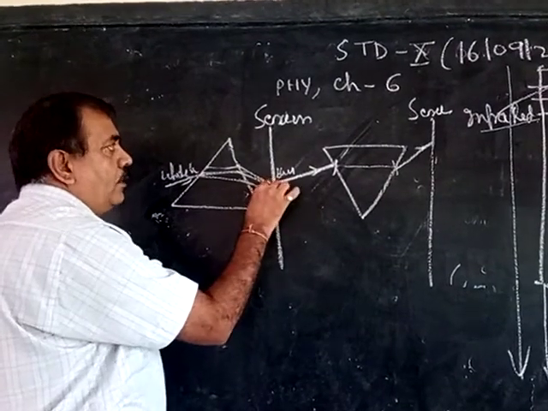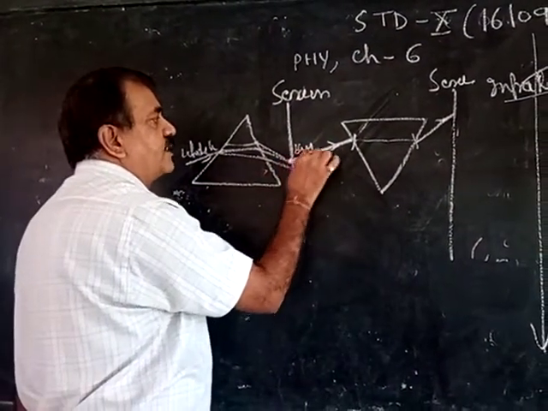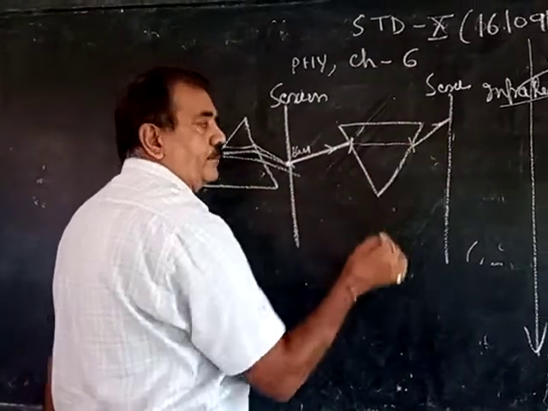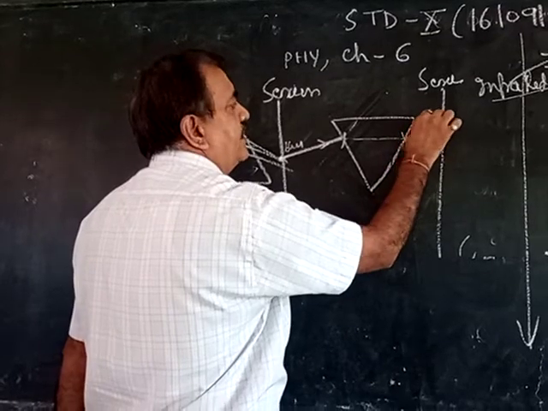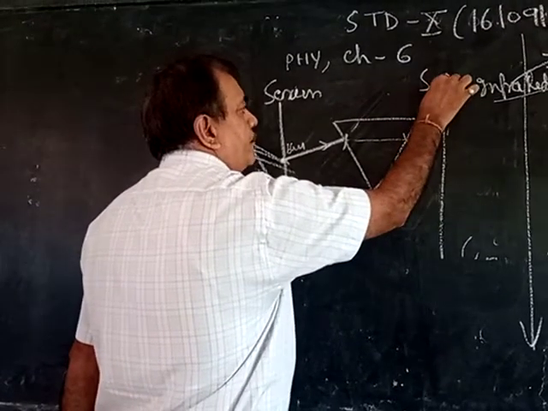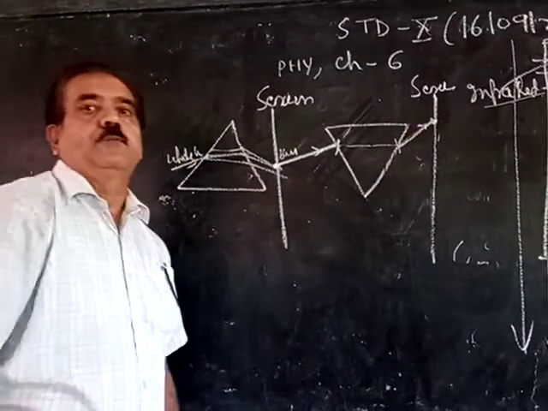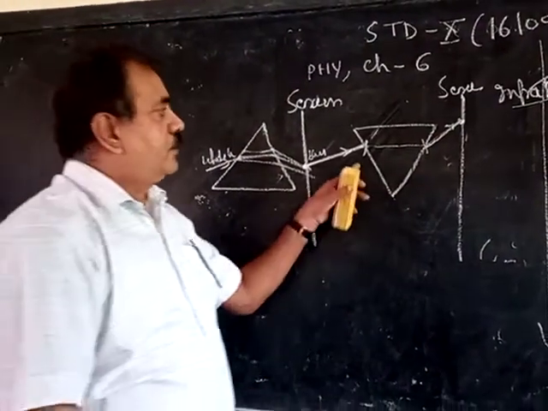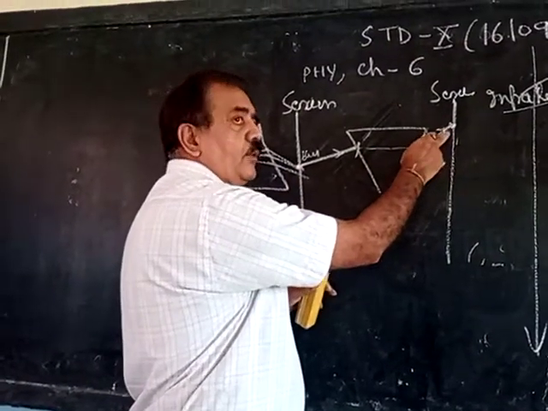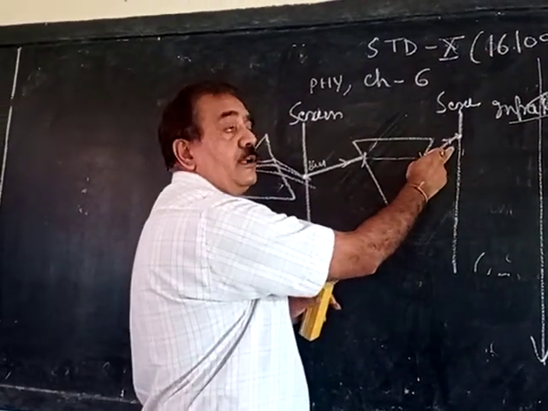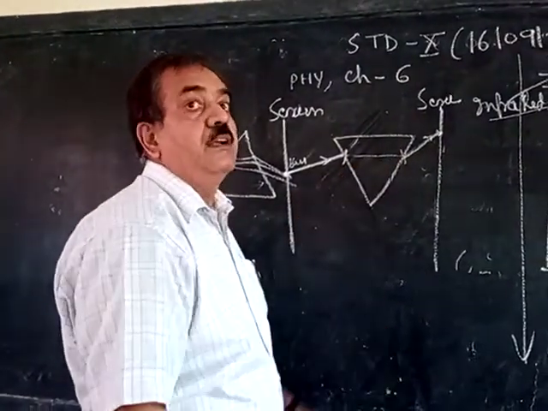I make a hole in the first screen near the blue color, so the blue color comes out of the screen and falls on the second prism. After refraction, the emergent ray falls on the second screen. Here we also get the same color, blue. If the prism mixed the colors, we would get more than one color. But we are getting only one color, blue. It proves that the prism doesn't mix the colors.